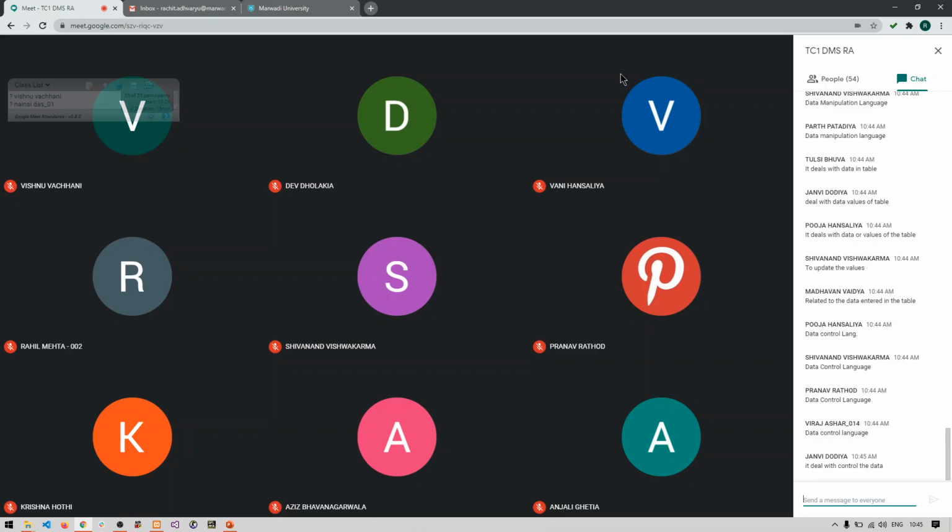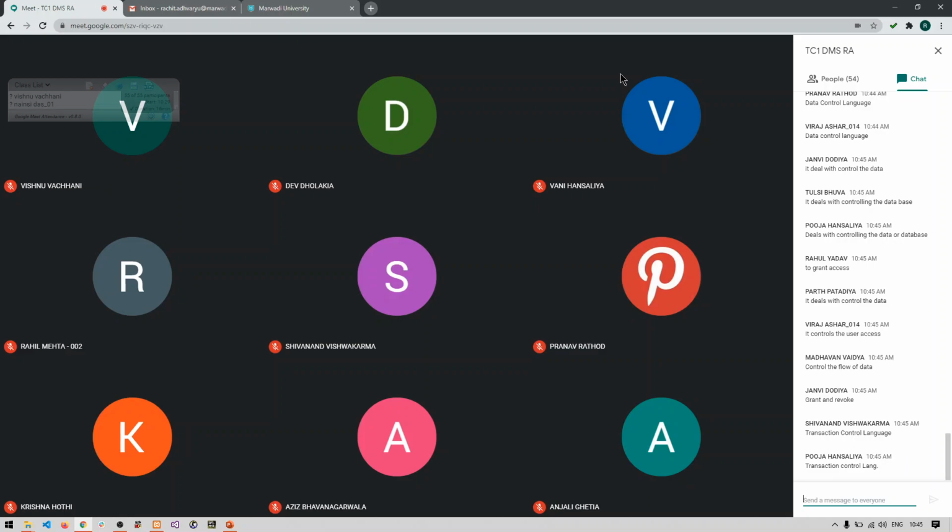Data control language. Okay, and what is the use of data control language? Dealing with the controlling of the data or database. Either you provide the permission to some other users to use your data, or you take back all the permissions from the user to now not to use any of your data. So that is what controlling. We have two commands, grant and revoke, right? Very good. And what do you mean by TCL?